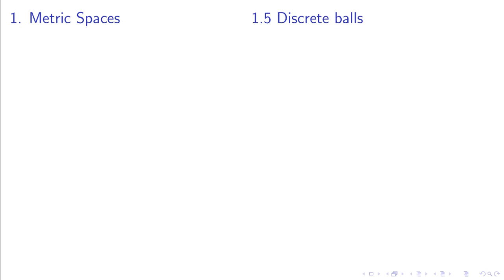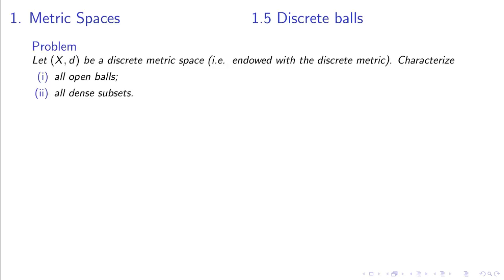1. Metric spaces. Problem 1.5. Discrete balls. Let (X, d) be a discrete metric space, that is, X is endowed with a discrete metric. We want to characterize first all open balls and second all dense subsets.